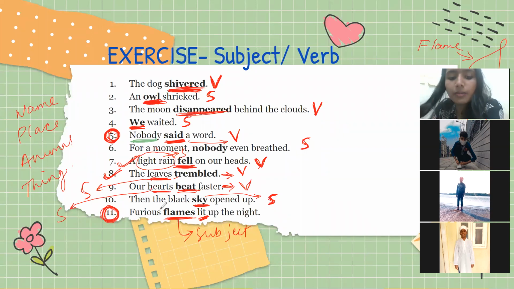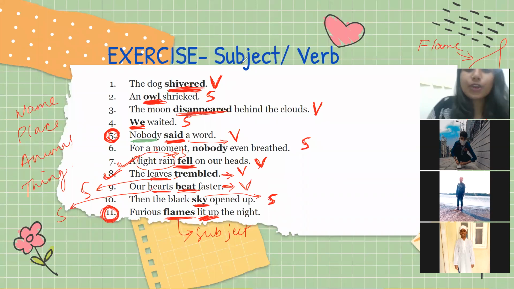What is the verb here, Mehak? Lit is the verb. Lit up is the verb. Lit up मतलब जलाना. Furious flame lit up the light. Flames ने एकदम रात को उजाला कर दिया.